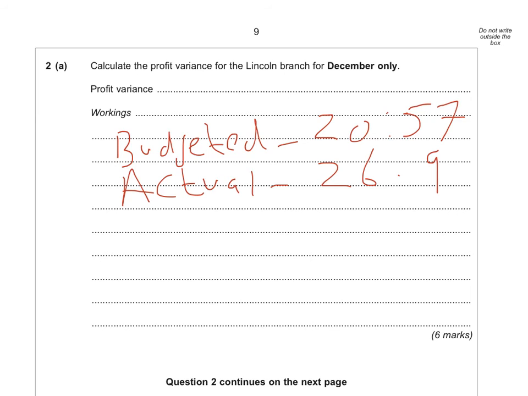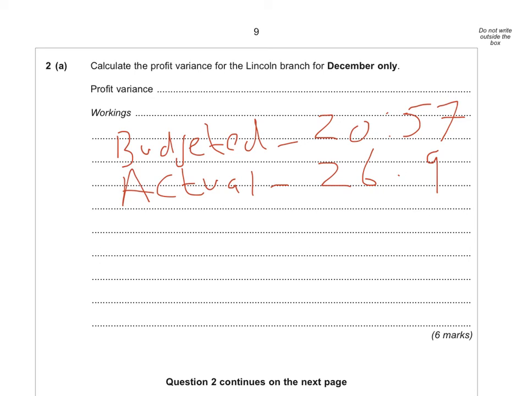Those were the figures from the calculations on the previous slide. So now all we have to do to finish the exam question is to work out the variance, and all that means is what is the difference between the budgeted and the actual, and is it adverse or favourable.